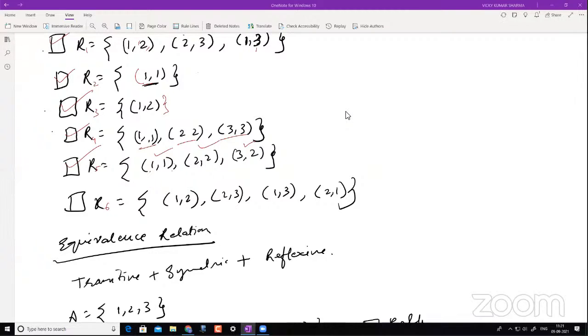Someone says R5 is transitive and an equivalence. R5 again, it's not transitive. You can see R5 again in the video, but I think it will get clear here in R6 itself.